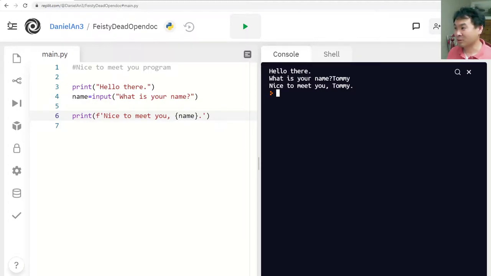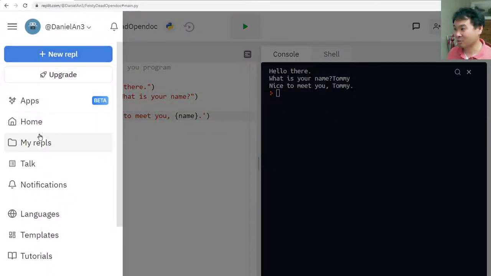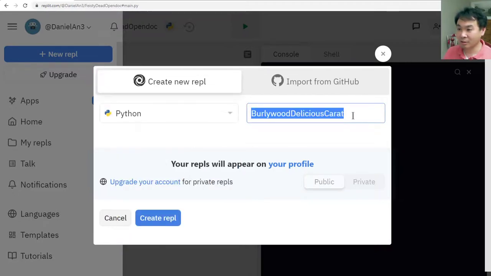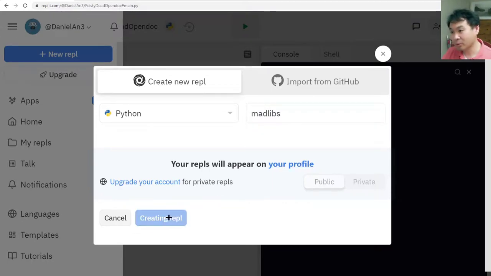So let's do the Madlibs, our project of today. Okay. So I'm going to do new REPL. By the way, this program that we just wrote will be stored in your account, so don't worry about it, okay? So I'm going to click Python again, and this time let me change the name. I'm going to name it Madlibs, okay? Create REPL.